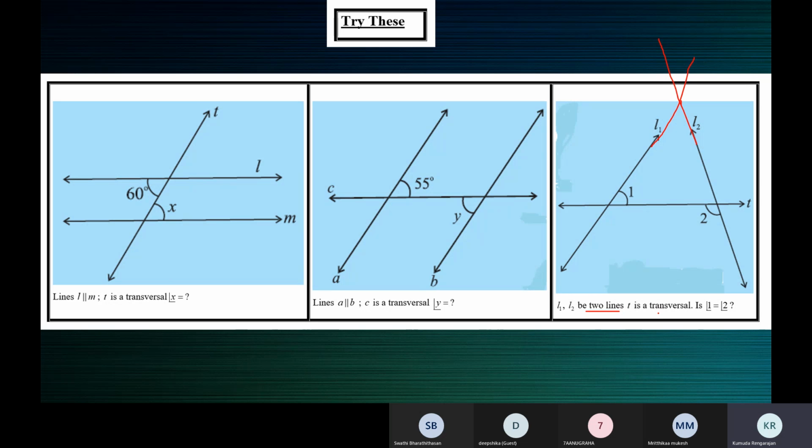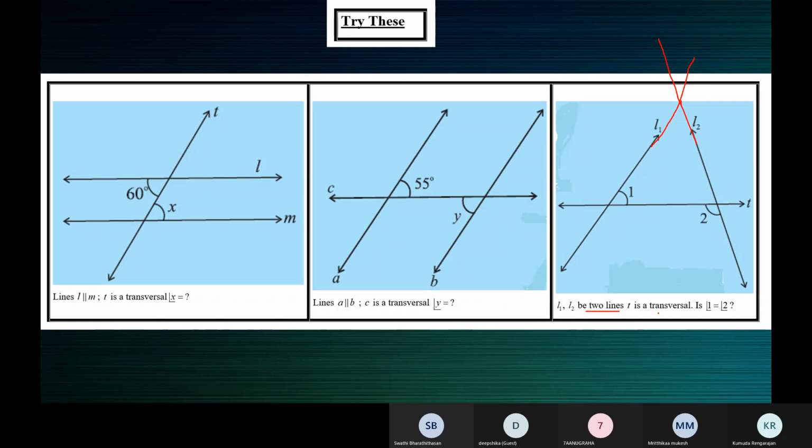Is angle 1 equal to angle 2? What kind of angles are angle 1 and angle 2? They are alternate interior angles, ma'am. Yes. But since the lines are not parallel, is angle 1 equal to angle 2? No, ma'am, they are not equal.